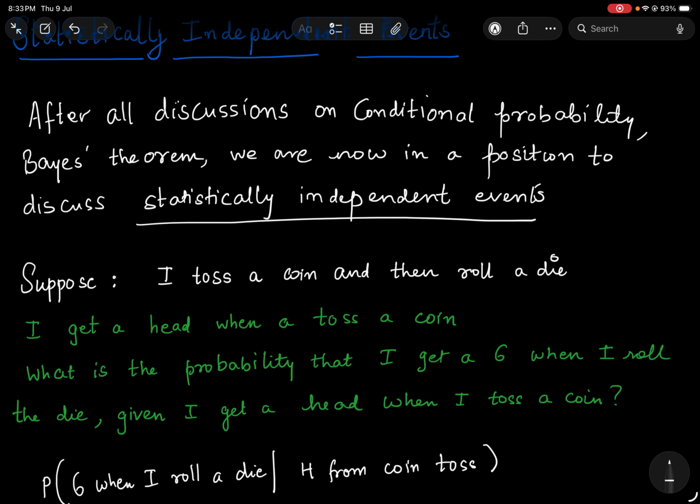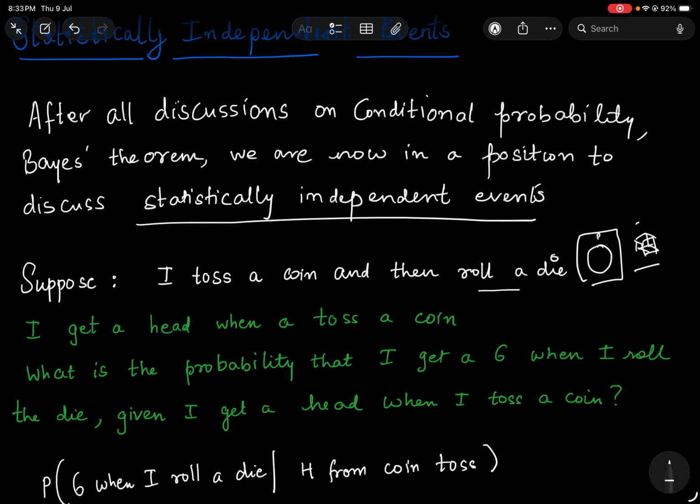Suppose, now I don't want to go to the formula directly, and hence I would like to start with an example. Suppose I tell you that I am tossing a coin and then I am rolling a die after that. One after the other. Now, if I get a head in the coin, what is the probability that I get a 6 when I roll the die? So I'm asking it in terms of a conditional probability that I tossed a coin and got a head, and now I'm rolling a die. What is the probability that I will get a 6?